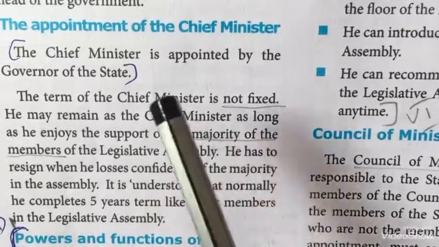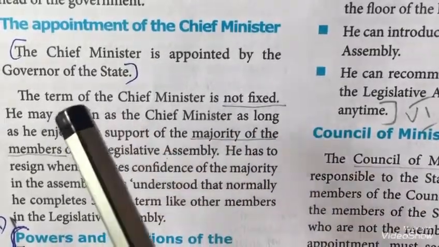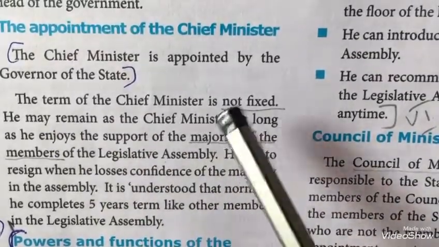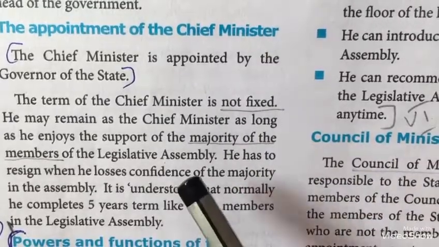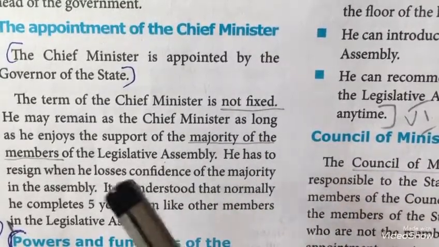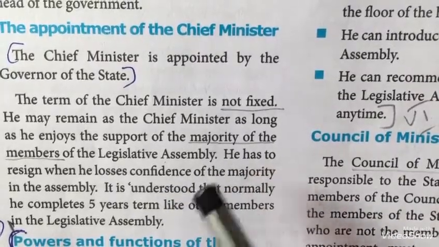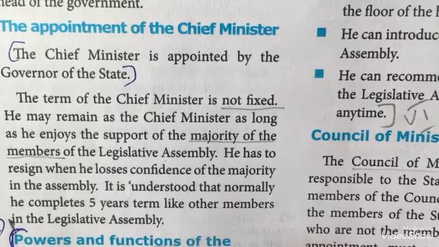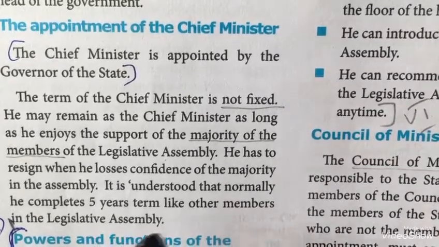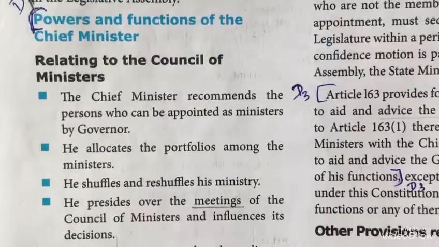So Chief Minister is appointed by the Governor. So his term of office is not fixed. As long as he gets the support from the members of the Legislative Assembly, he can continue his post. So it is understood that normally he completes 5 years term like other members.